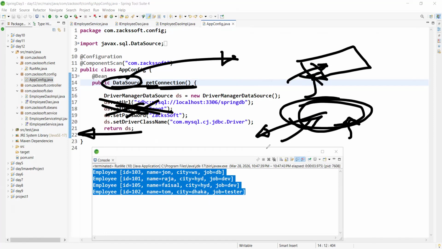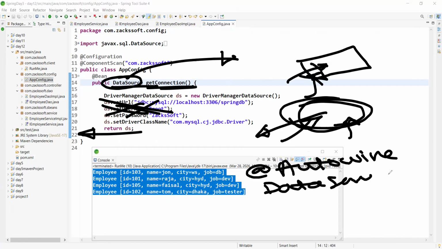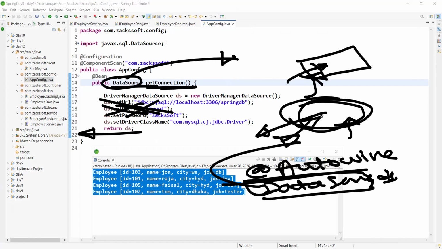So now tell me, if you need this data source object, how are you telling? @Autowired only, right? @Autowired DataSource ds. It means, hey Spring, please check whether this data source object is available in your bucket, and please give me this data source object. Yes or no?